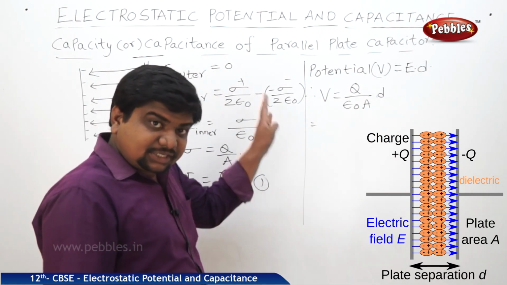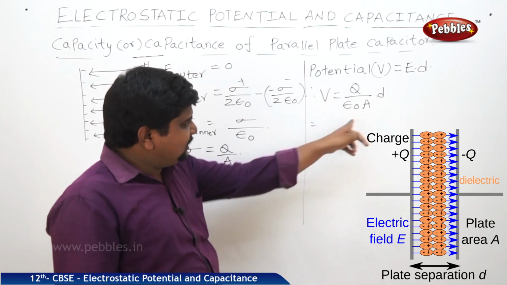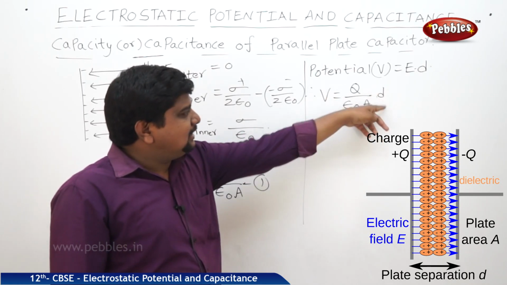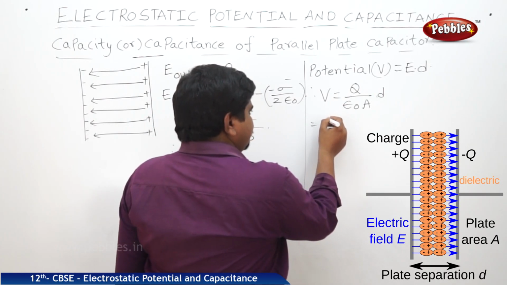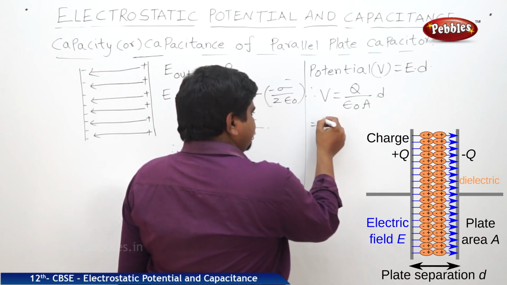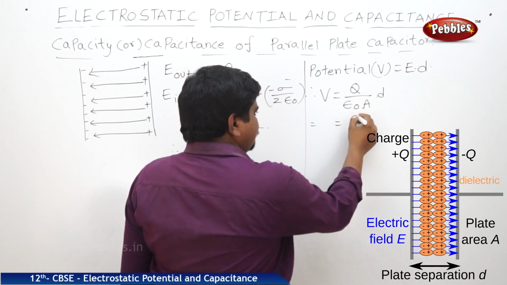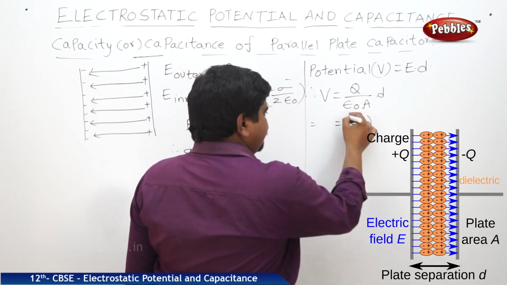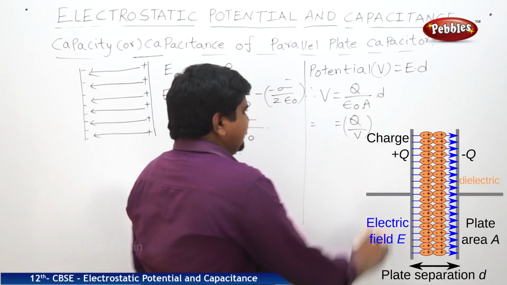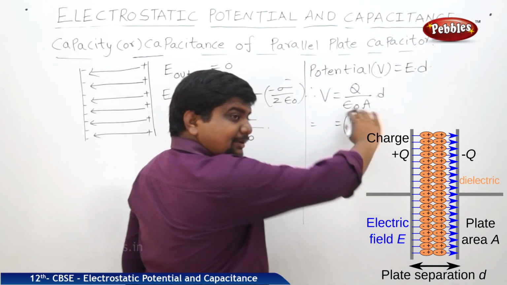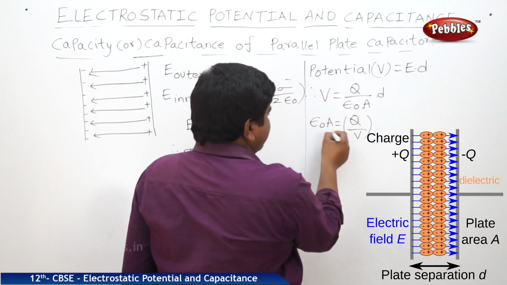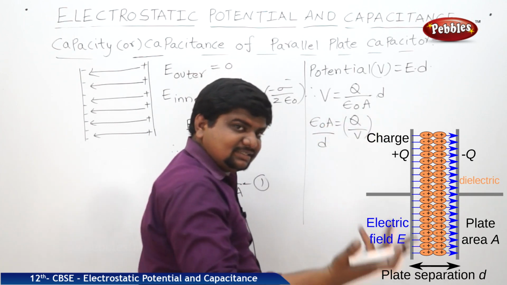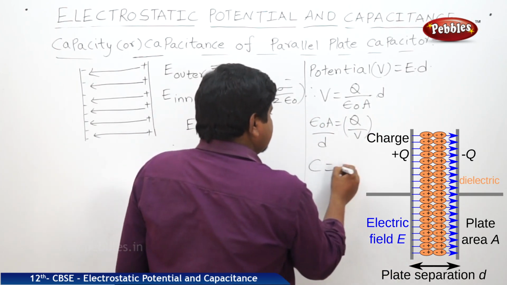What is capacitance? Q by V. Again, I am bringing this V to the right hand side. Therefore, Q by V is equal to this D by epsilon naught A, which goes to the left hand side and becomes epsilon naught A by D. Q by V is nothing but the capacitance.